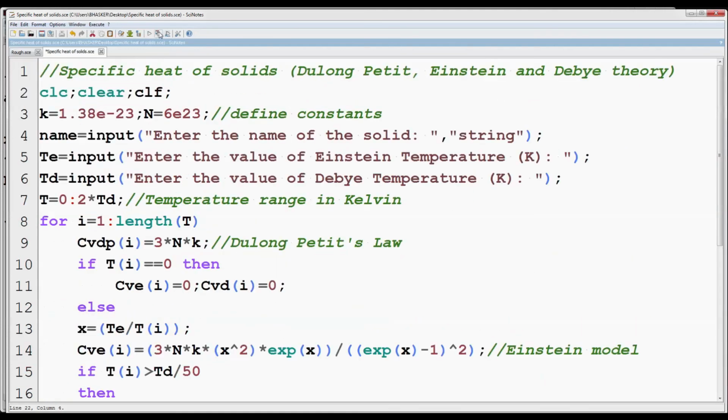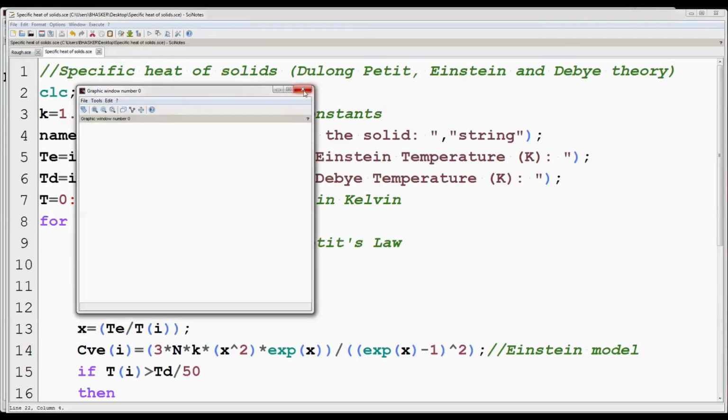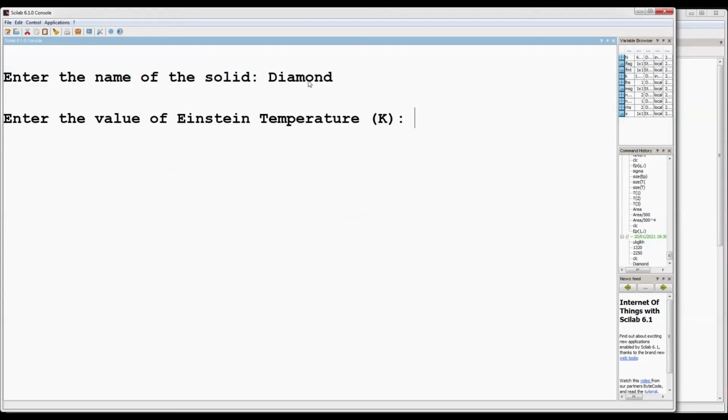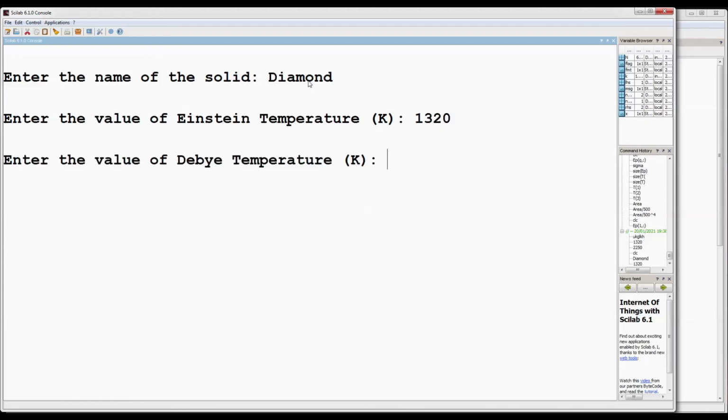Now again run the program. Enter the name of the solid, diamond. Enter the value of Einstein temperature 1320 Kelvin. Enter the value of Debye temperature 2250 Kelvin. It might take some time because now the range of the temperature has been increased.